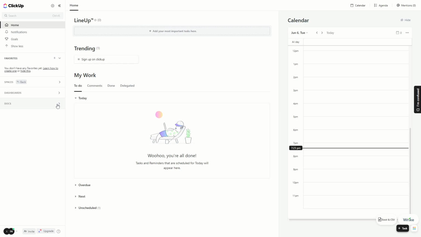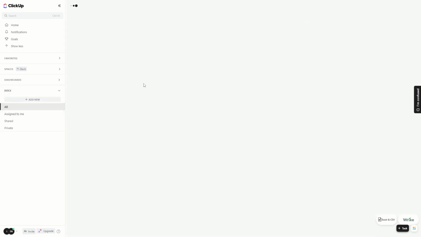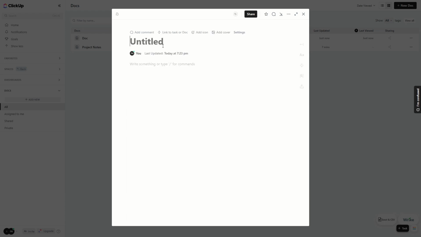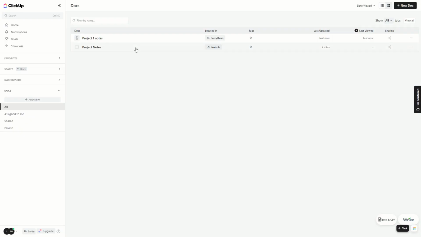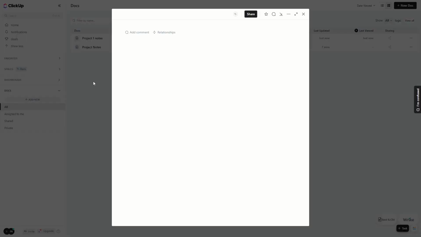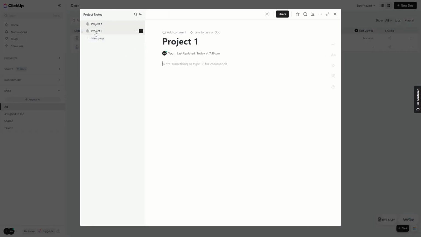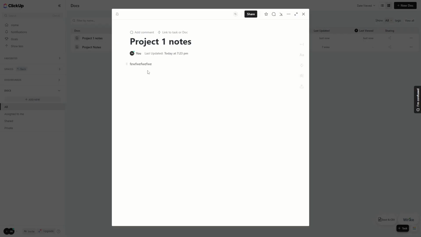And if you click on docs, you can click on all, and here if you click on add new, you can see you can basically just use this as Notion, for example. So you could make this project 1 notes, and here you can type something in, and here you can see this is the document that we have just created. Here is another one, this is a default one, and we can basically just switch through these docs, and you can basically just use this as Notion. In case you know Notion, that is a very popular software also for project management.